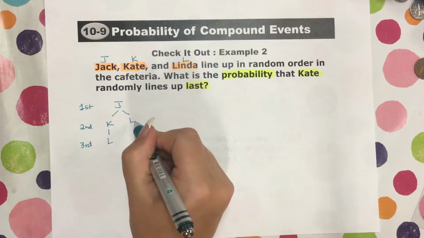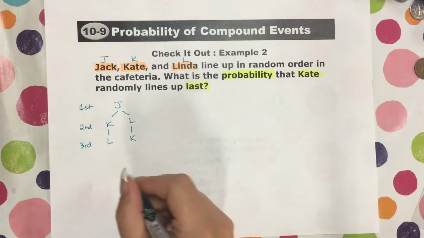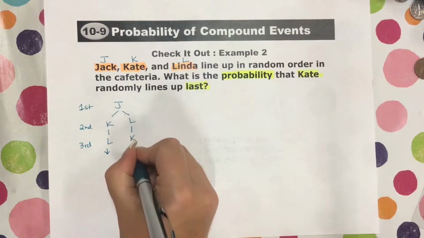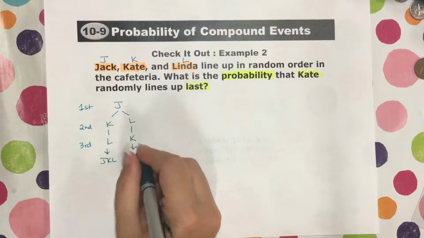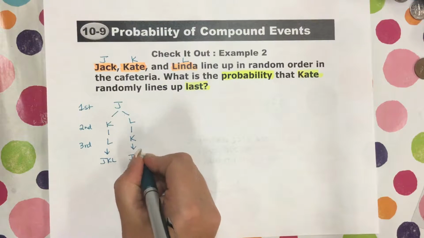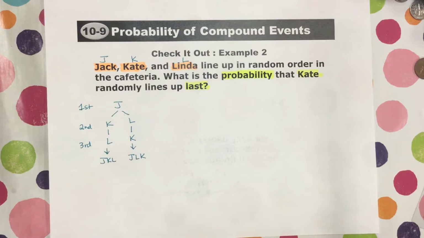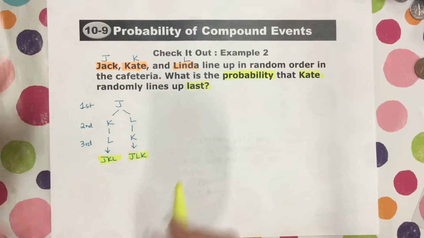Or if Jack is in first and Linda is in second, then Kate must be in third. So we really end up with two options here. We have Jack, Kate, Linda, and Jack, Linda, Kate. Perfect. Those are our two options.